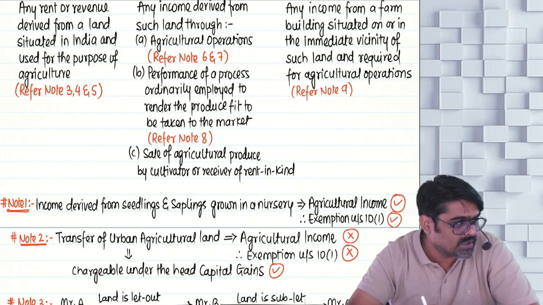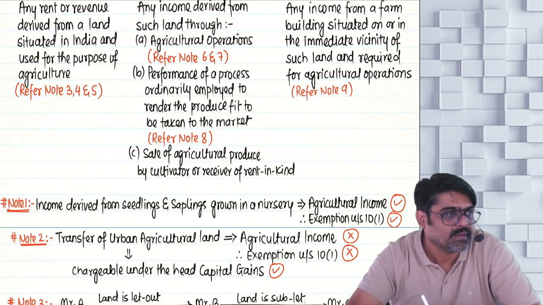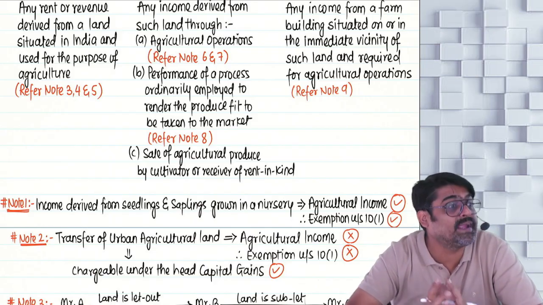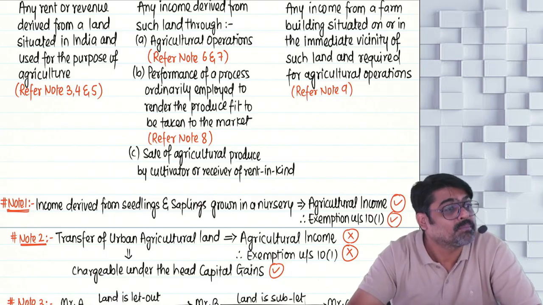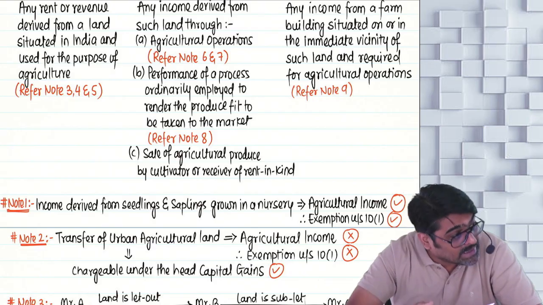Now once the basic operations are done, some more operations are performed after the seed germinates and the plant is coming out of the land. Whatever activities will be performed now will be in continuation to basic operations, but these activities will not be performed on the land.